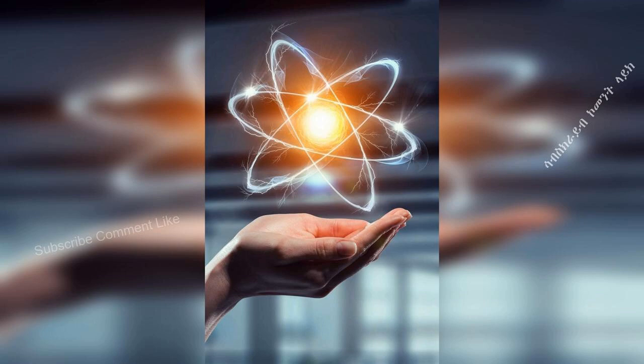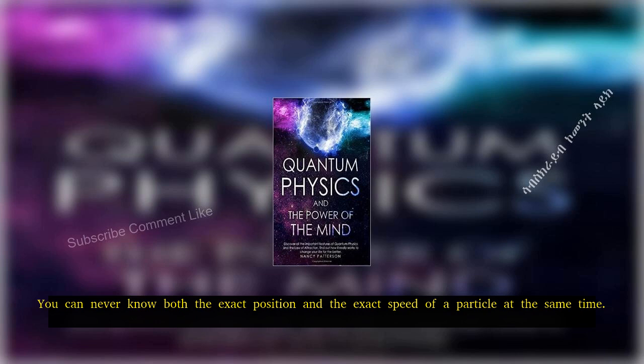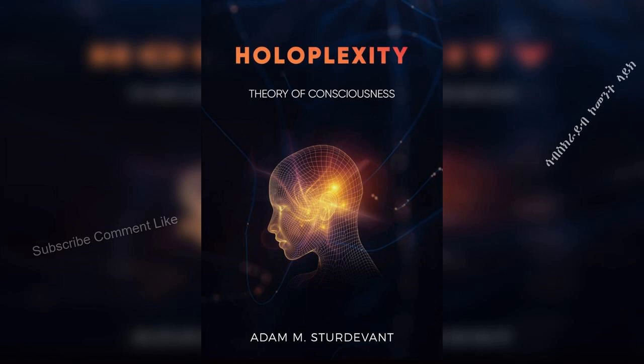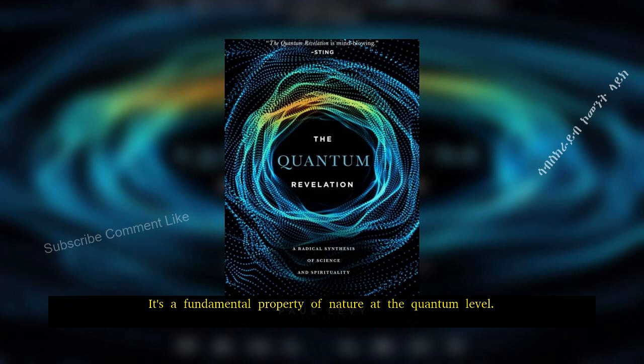Uncertainty is fundamental. In classical physics, if you know the position and speed of an object, you can predict exactly where it will go. In quantum physics, there's a built-in uncertainty. You can never know both the exact position and the exact speed of a particle at the same time. This is known as the Heisenberg uncertainty principle. It's not due to poor measurement tools, it's a fundamental property of nature at the quantum level.